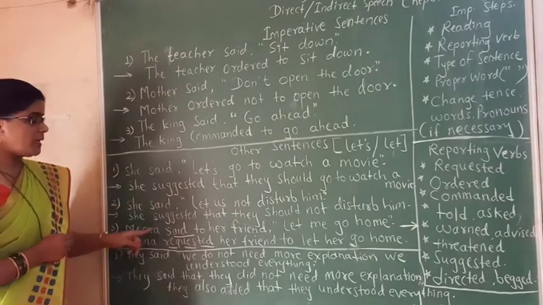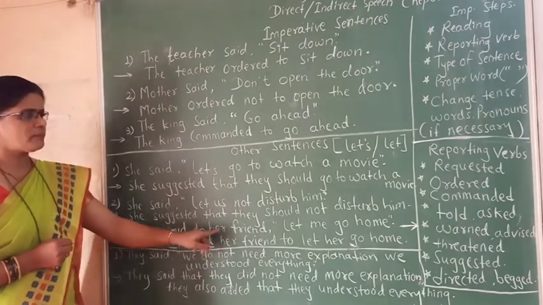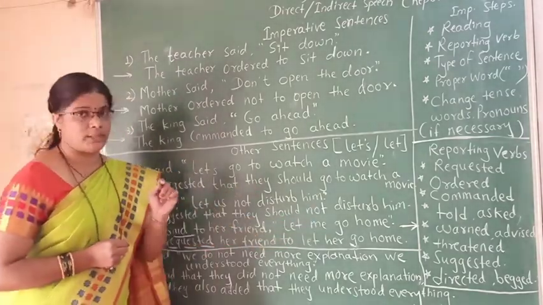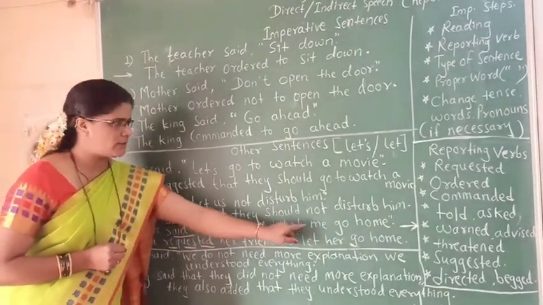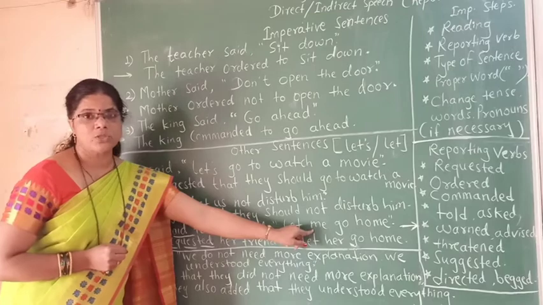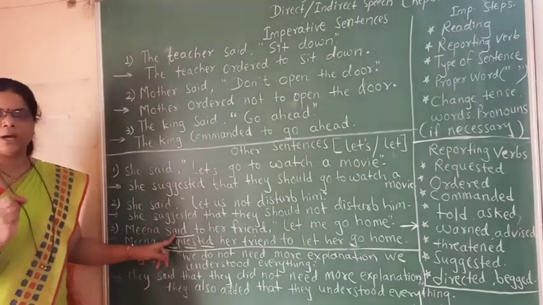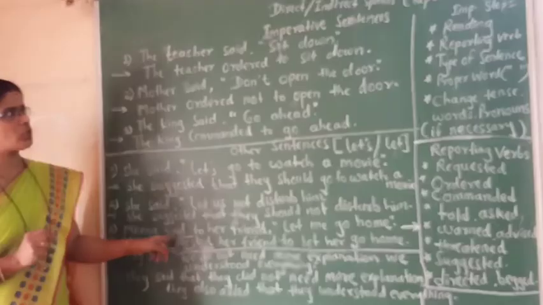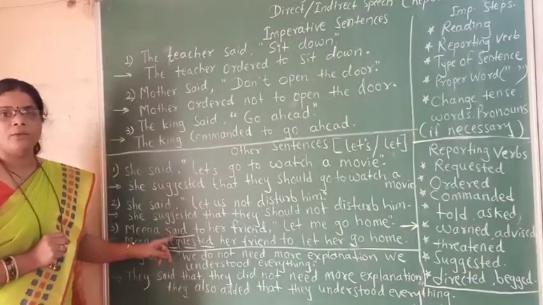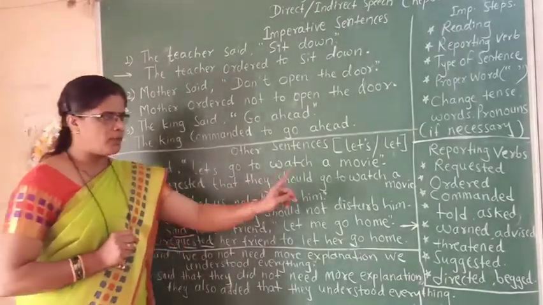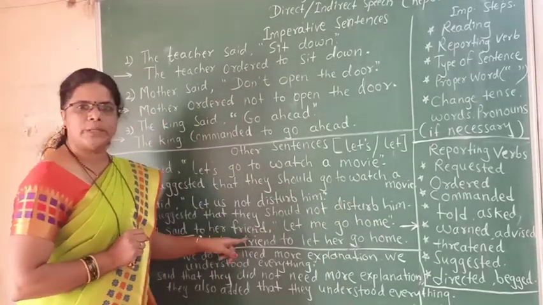Next one: Meena said to her friend, "Let me go home." See here, this sentence started with let, but here the pronoun is me. So for this sentence, you have to follow some rules of the imperative sentence. Instead of this reporting verb, you have to use the reporting verb according to the meaning of that sentence.